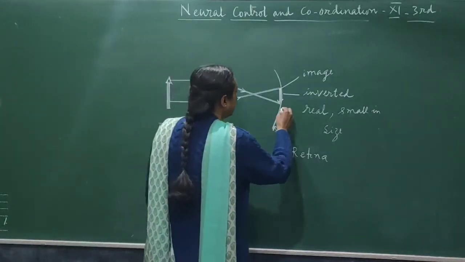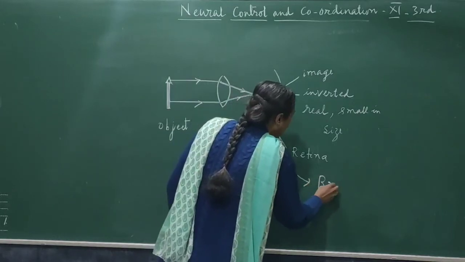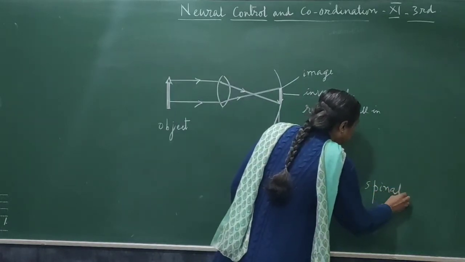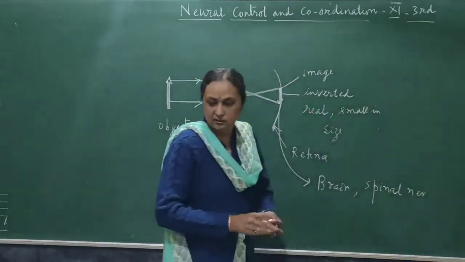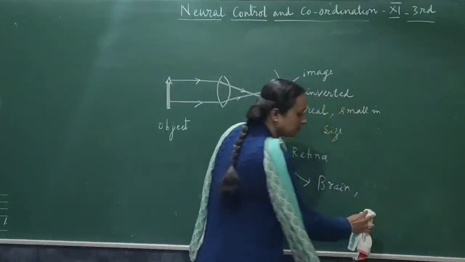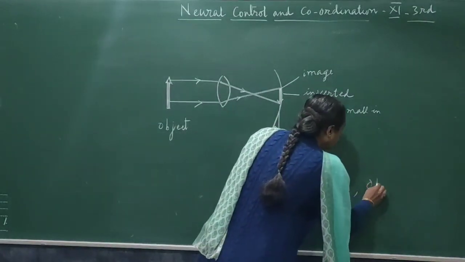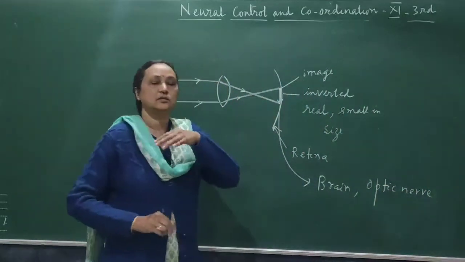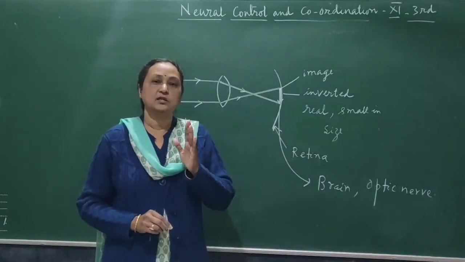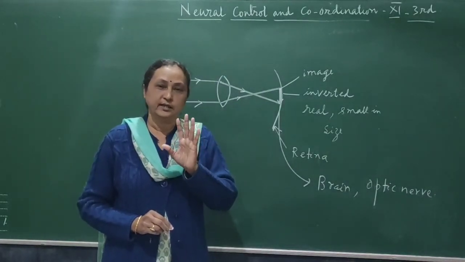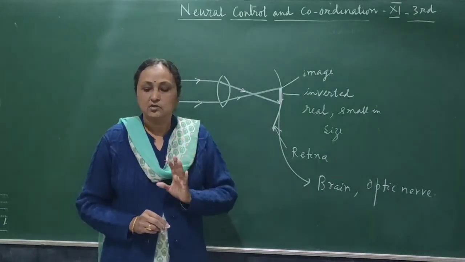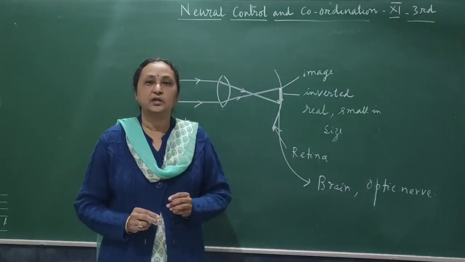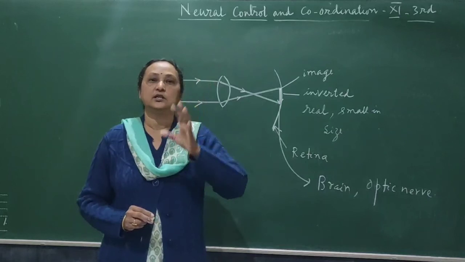Then this image is carried to the brain. The impulse is carried to the brain with the help of the optic nerve. And in the brain there is interpretation, and you can see the erect and real image of the object. So this is the way the photoreceptor cells are stimulated, and the action potential developing on the retina is taken to the brain for interpretation.